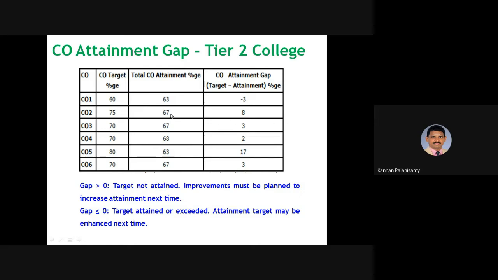If it has not reached the target, and if it is exceeded, consider this first CO. So it is exceeded. So the attainment target may be increased. So instead of 60, next time you can fix 65, right? Or otherwise 70 you can fix. So this is the thing. After finding the attainment, we have to write this. We have to close the loop, right?